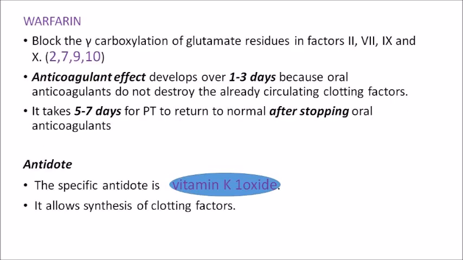Now we'll see warfarin. Warfarin acts by inhibiting the gamma carboxylation of glutamate in factors 2, 7, 9 and 10. So when heparin was inhibiting factors 9, 10 and thrombin, warfarin is inhibiting factors 2, 7, 9, 10, that too by inhibiting the gamma carboxylation of the glutamate residues in these factors. This gamma carboxylation is essential for coagulation.